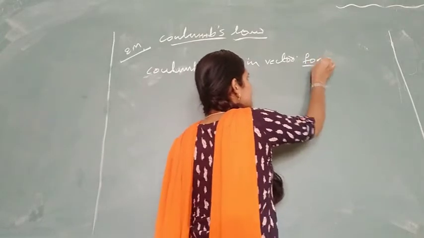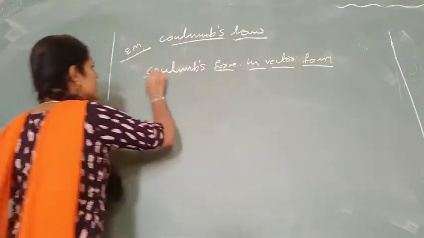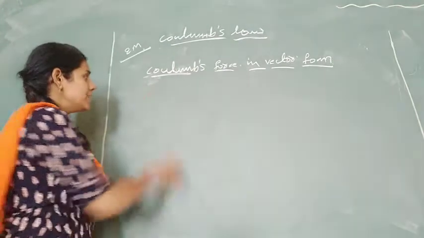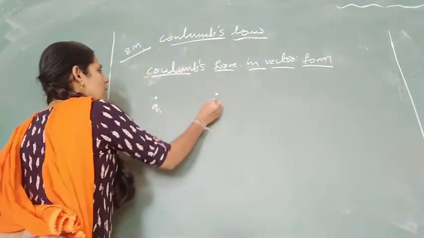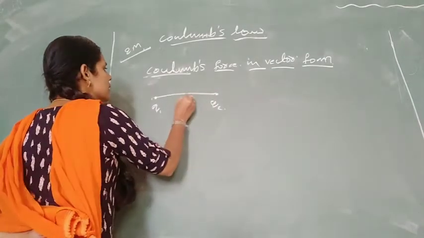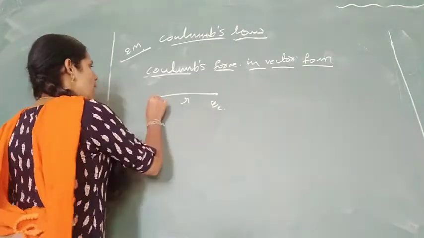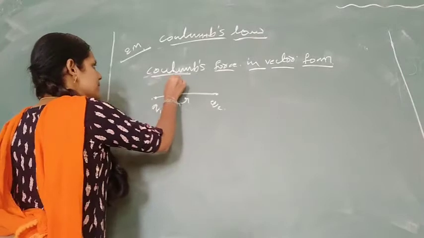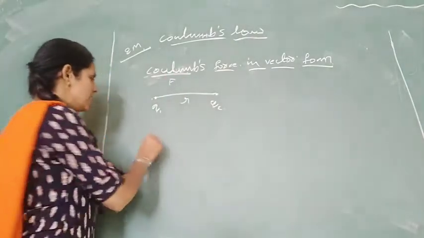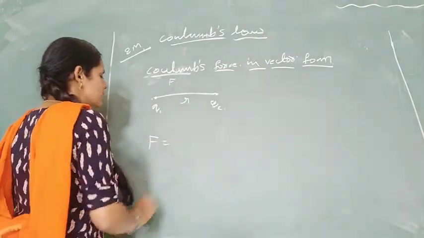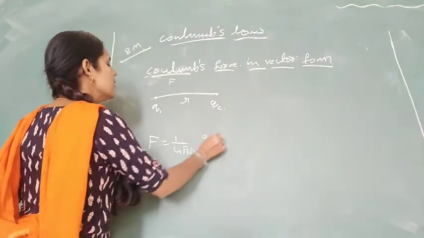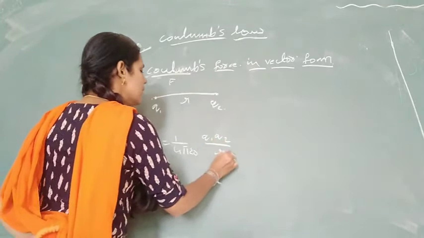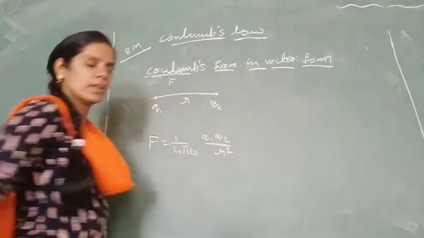Coulomb's force in vector form is very important. It is represented with two charges q1 and q2 separated by a distance r. Generally, F equals 1 by 4 pi epsilon naught q1 q2 divided by r square, which is the force value.